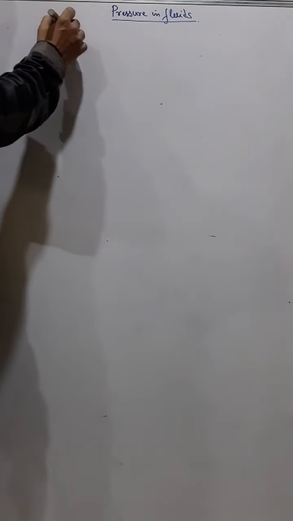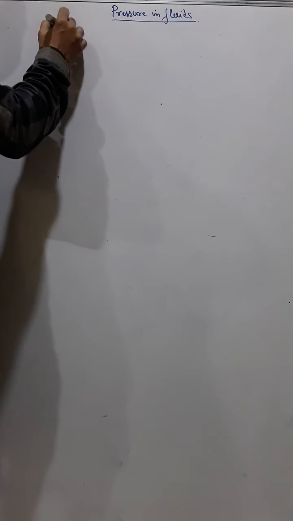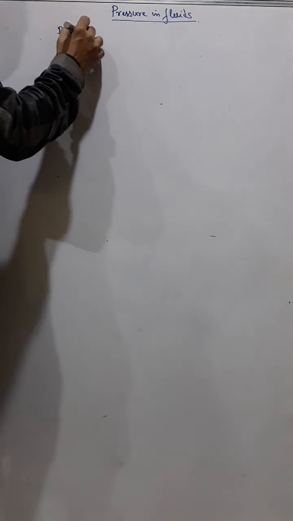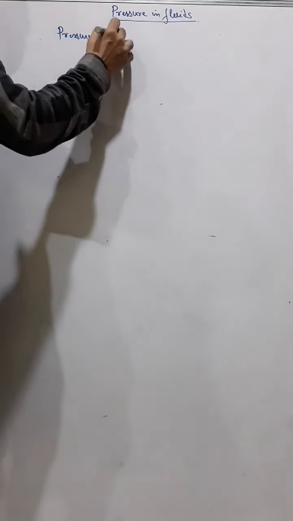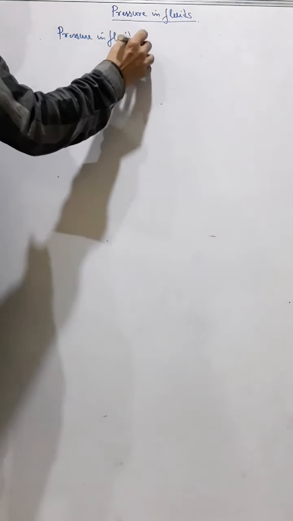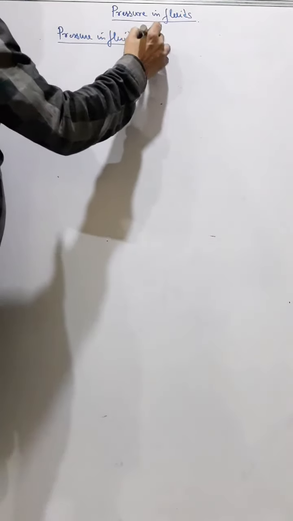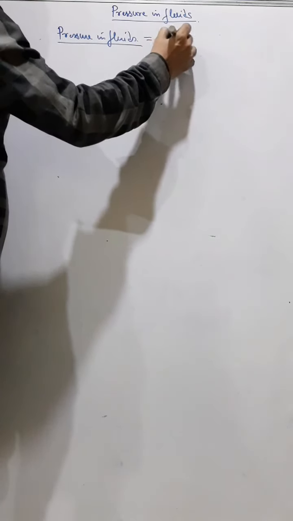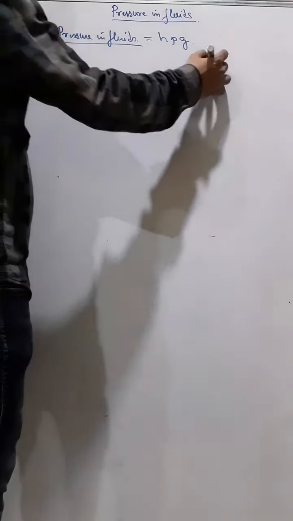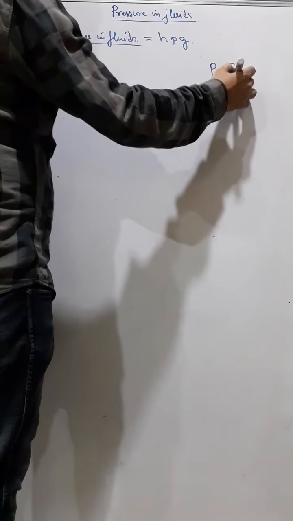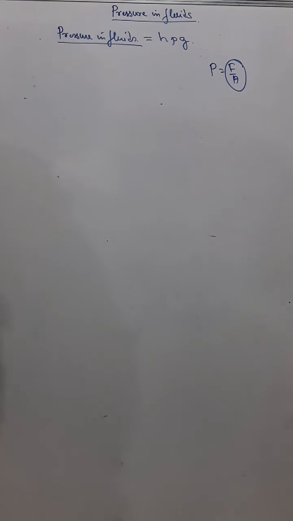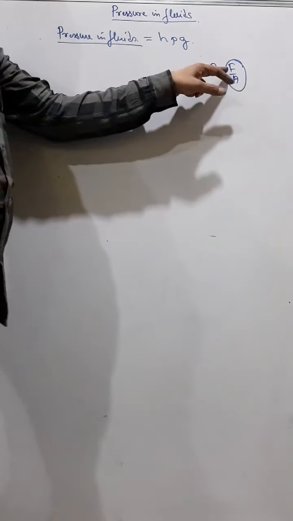Okay, now we will do pressure in fluids. Pressure in fluids is equal to h into rho into g. Just now we have seen that pressure is equal to thrust by area. This thrust by area we use for pressure on solid bodies.